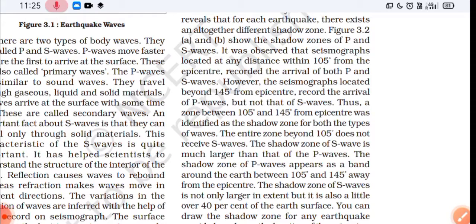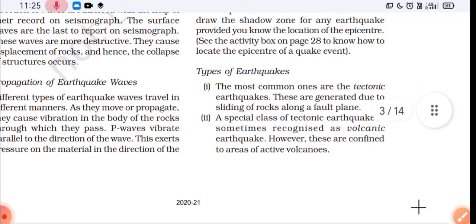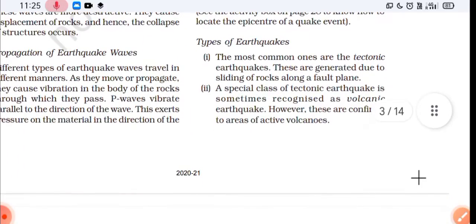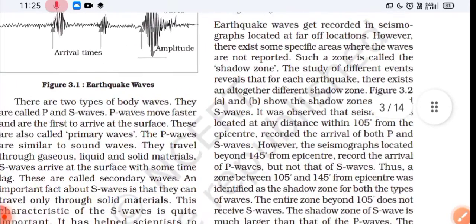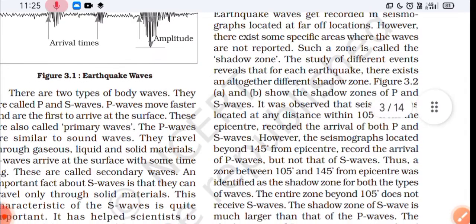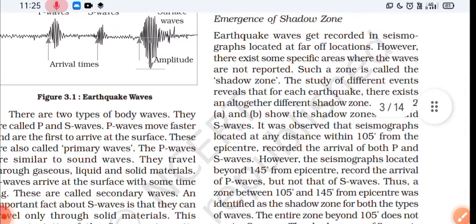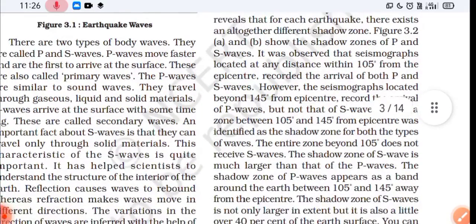Now we'll move to types of earthquake waves. There are two types of earthquake waves, body waves and surface waves. One minute, I'll go through this topic line by line, so no line is missed. Earthquake waves get recorded in seismographs located at far off locations. However, there exist some specific areas where the waves are not reported. Such a zone is called the shadow zone. The study of different events reveals that for each earthquake there exist altogether different shadow zones. And I should just show you the figures.